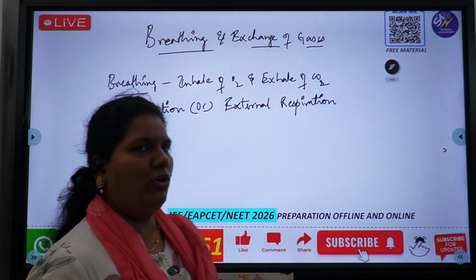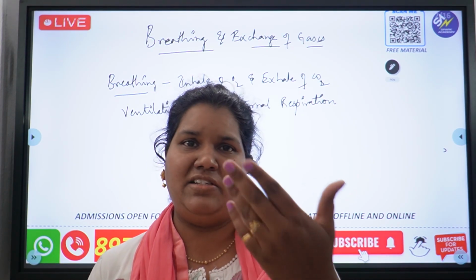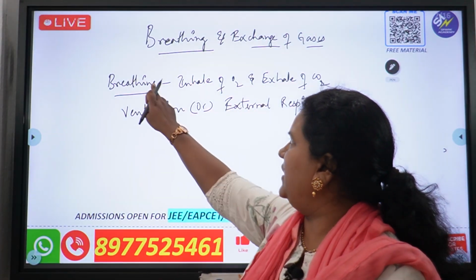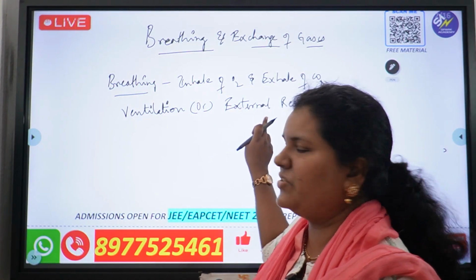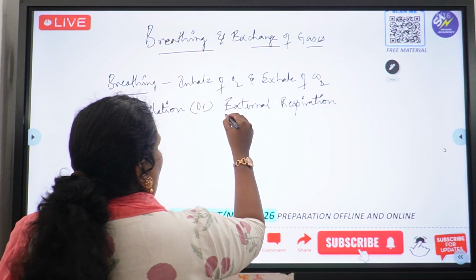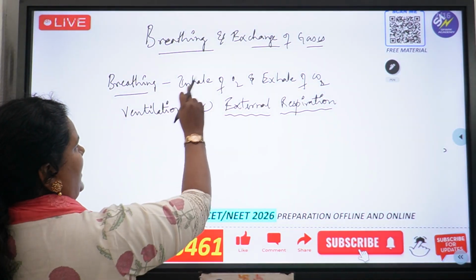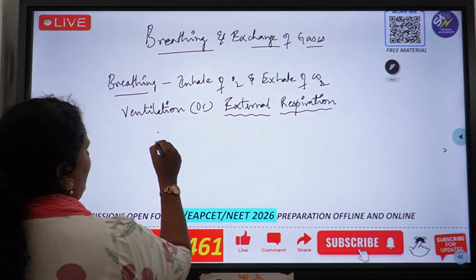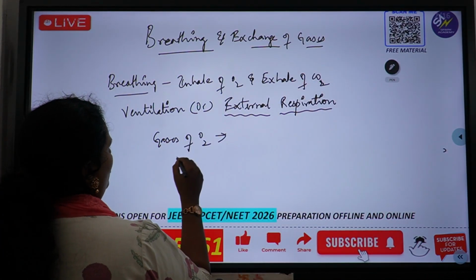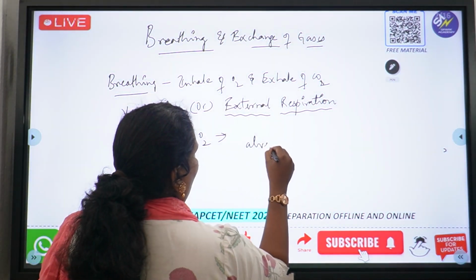Because in NEET they can ask you what is breathing, what is external respiration, what is respiration. All of these are other names with the same meaning. Now why are we calling it external respiration? Because this exchange of gases, where is it happening? The exchange of oxygen and carbon dioxide is happening at the alveoli level.